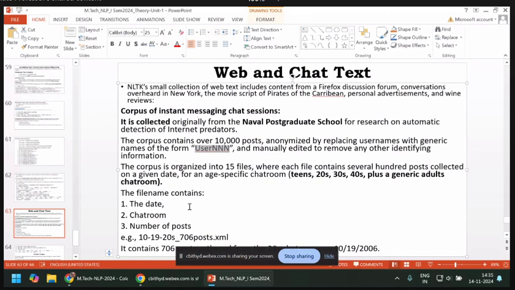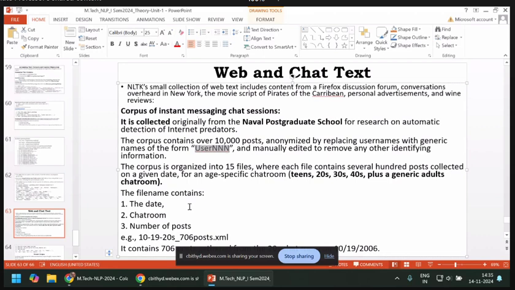Those files, I'll show you below how they were organized, where each file contains several hundreds of posts collected on a given date, based on age-specific and gender-specific groups. That type of data was named with different file names. Suppose teens, below 20 years, communicated with different SMSs or chats. They gathered that under teens with a particular date, and the chat rooms also.